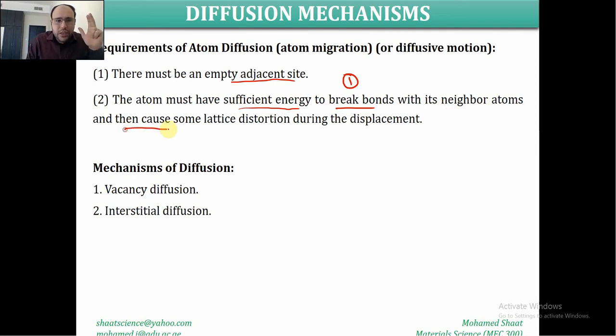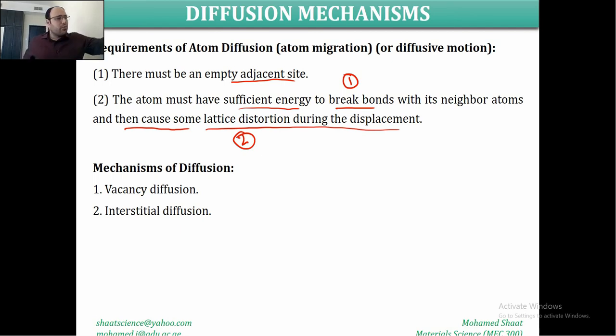Another thing is that the migration causes some lattice distortion due to the displacement. It means that we need the energy for two reasons. We need the energy first to break the bond, because this atom at its own lattice site forms bonds with the neighbor atoms, as we discussed before, right? So for this atom to migrate, we have to break these bonds first.